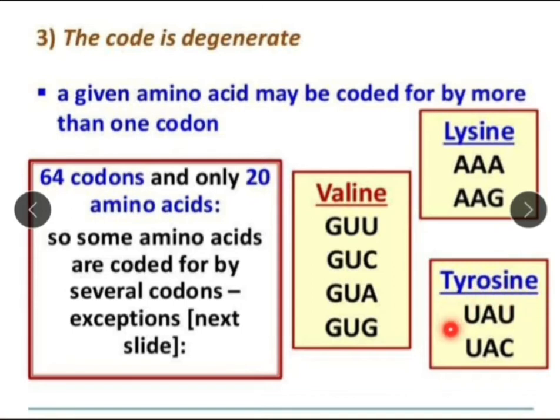Here UAU and UAC code tyrosine. See, genetic code is degenerate means an amino acid may be coded by more than one codon. So 64 codons and only 20 amino acids. So some amino acids are coded by several codons.